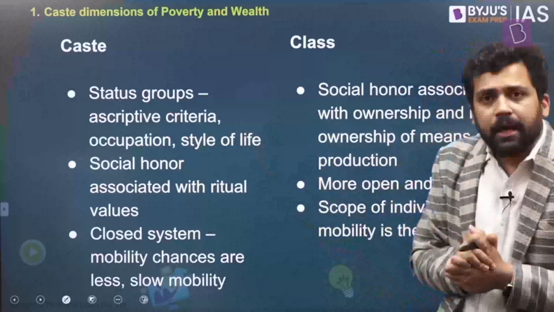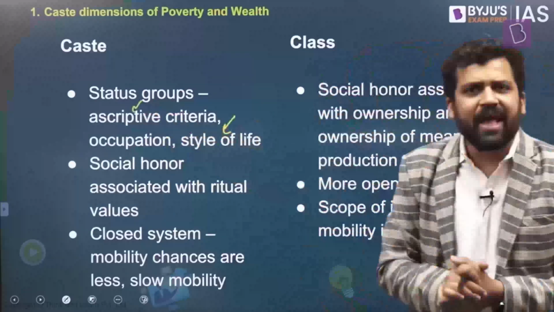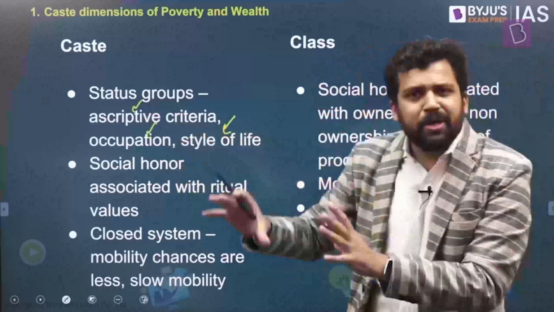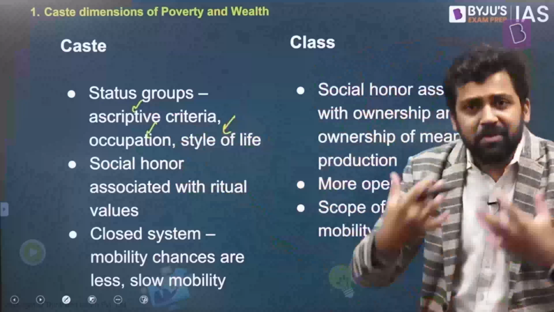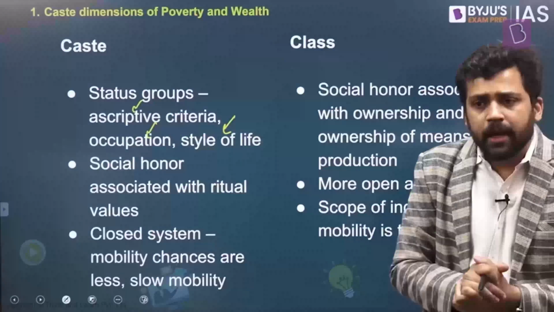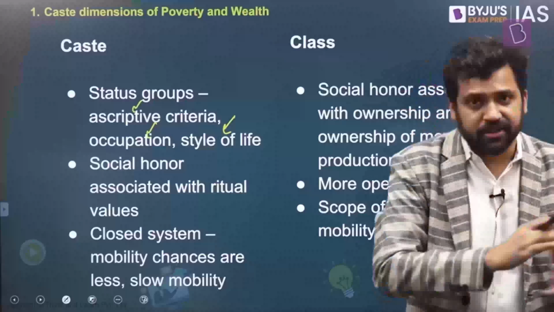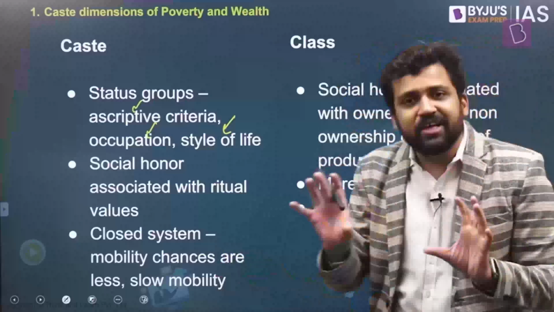So what is caste? Caste, again, these are all groups, but these are groups which are based on ascriptive criteria. They are based on status, style of life, and again, occupation is fixed. I'll just explain it further. What is ascriptive criteria? On the basis of birth. Caste is decided on the basis of birth. You are born in a particular family. That family has a particular caste. So the person who is born in that family will get the same caste. And it is passed on from generation to generation. So it is hereditary.